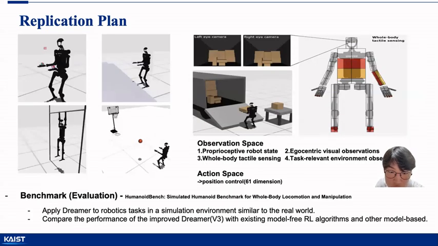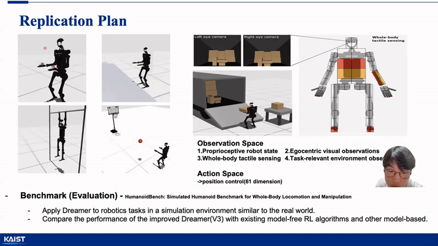Secondly, the reason we chose this topic is that we believe it would be useful for real-world applications. Therefore, it is important to assess whether our improvement can be applied to complex robotics test cases. To evaluate this, we plan to compare the performance of our improved model with other model-based and model-free algorithms using HumanoidBench. HumanoidBench consists of 15 test cases such as powerlifting and packaging, and provides a diverse observation environment.